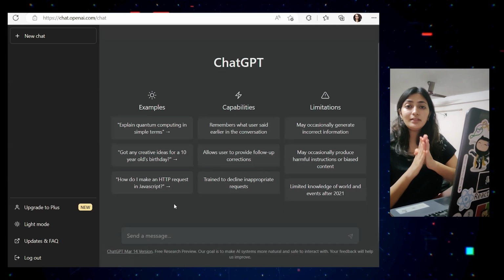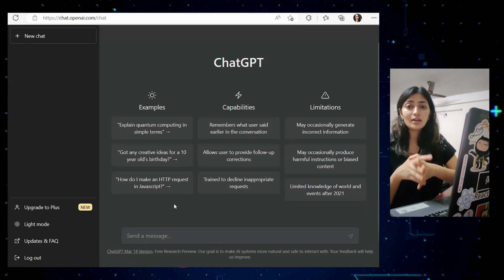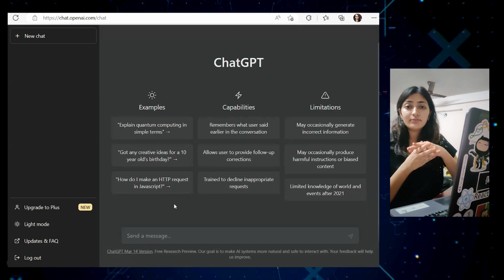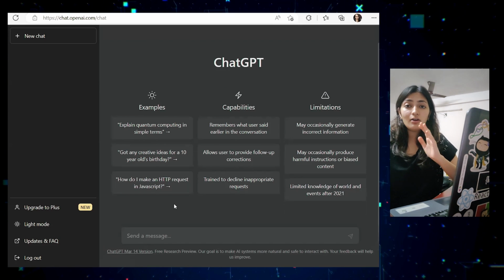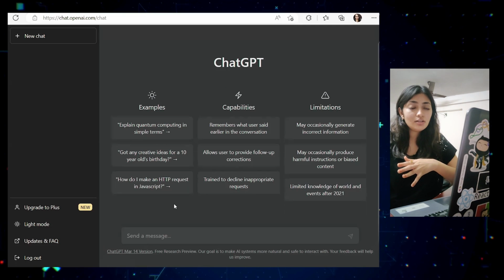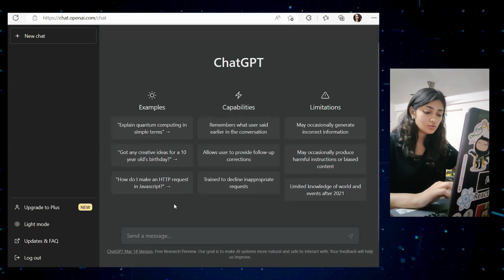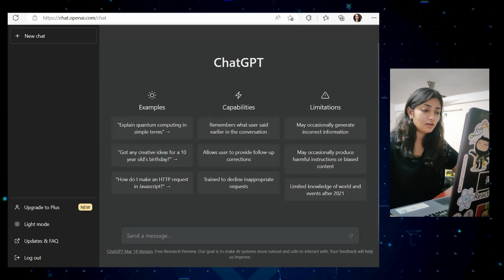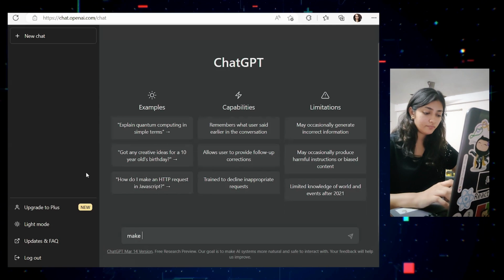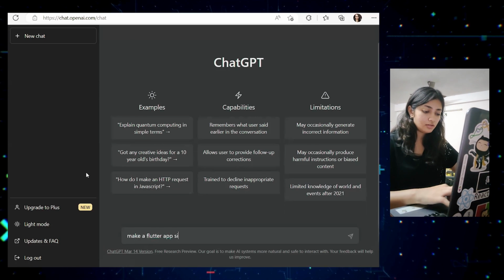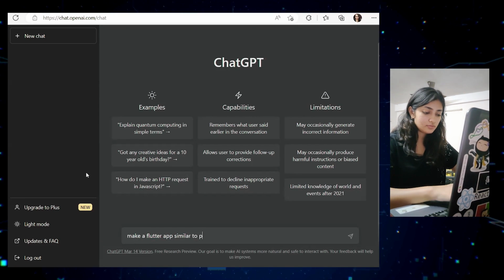Now, the first thing, we need to develop a Flutter app. In ChatGPT, it's better if you give a clear question or query, because that would give you better results. So you can go: make a Flutter app similar to a Pinterest clone.